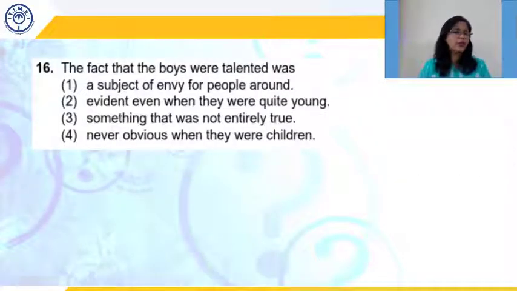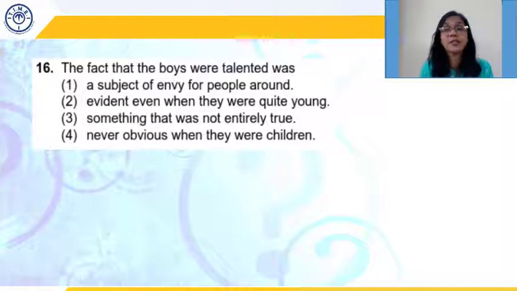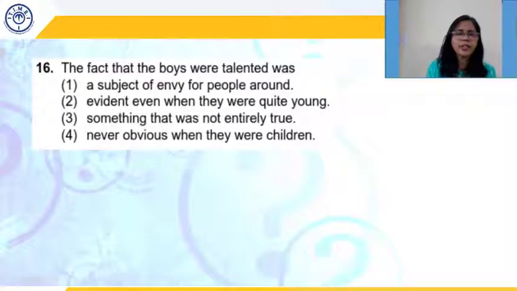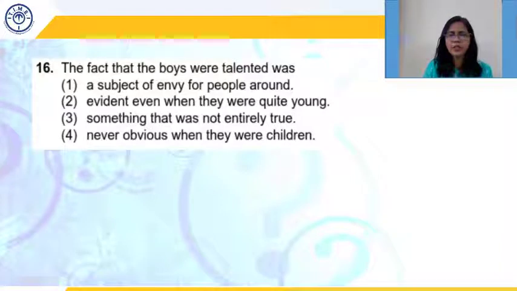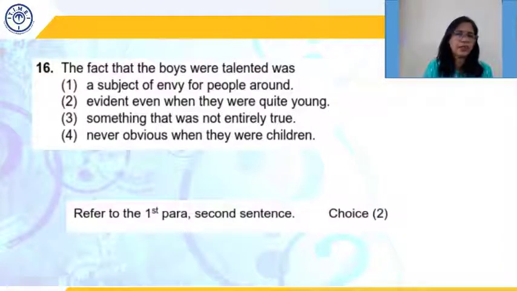Now, going to the questions, we will not be going back. We will try our best not to go and read the passage again. Question 16: the fact that the boys were talented was a subject of envy for people around. The envy and jealousy has not been mentioned. That was evident even when they were quite young. Yes, given in the first paragraph. Something that was not entirely true. This is contradictory. Never obvious when they were children. It was very obvious when they were children. So the correct answer here would be option 2.